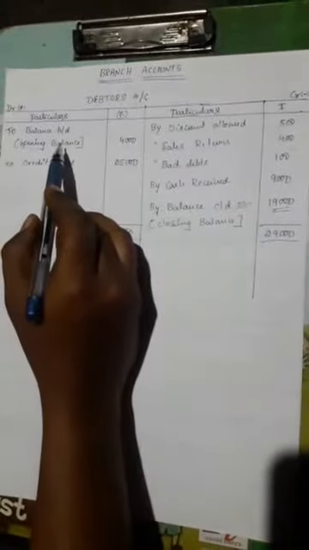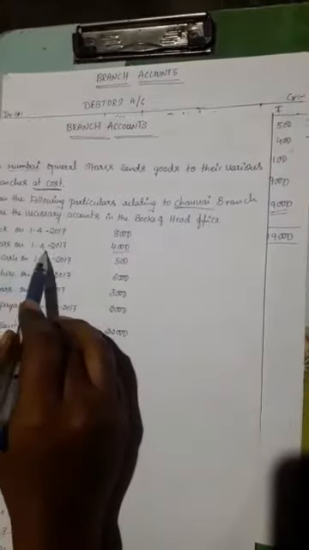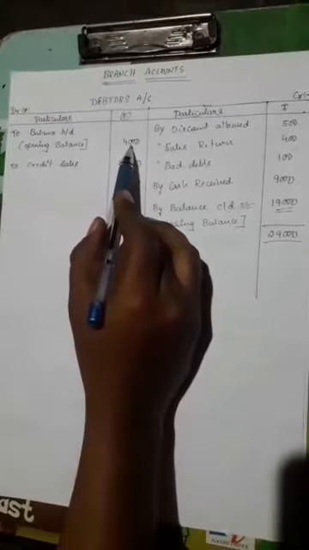I will show. First one, the balance brought down, the opening balance. In the question we have debtors on 1/4/2017 rupees 4,000, so that is the opening balance.